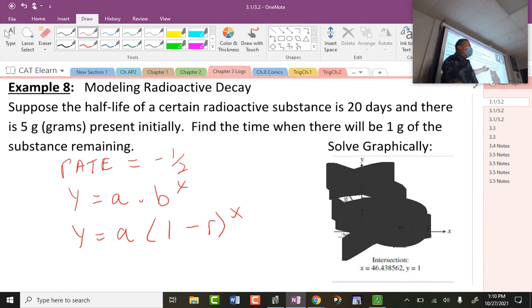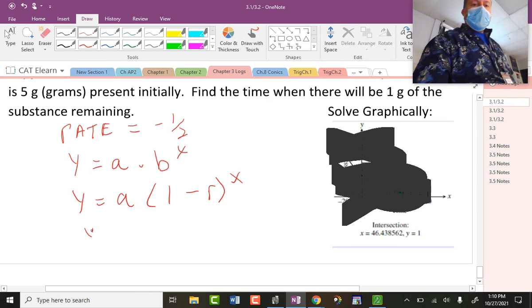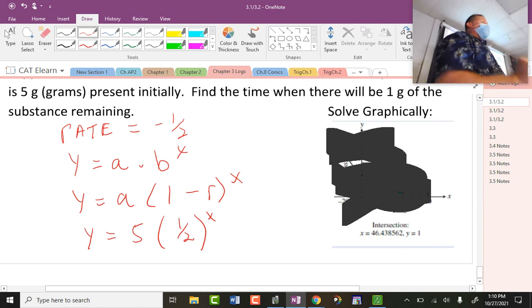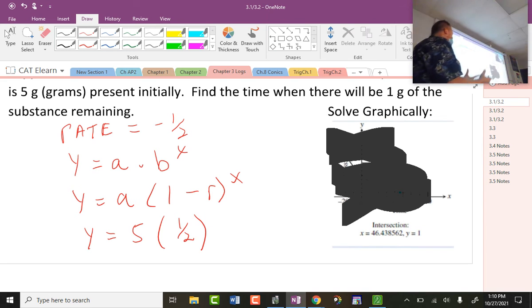The B becomes 1 minus a half, which is what? What's 1 minus a half, everybody? What is 1 minus a half? It's a half. I went too fast. I was upset that people couldn't do 1 minus a half. Okay, so doubling, 2 goes in for B; a half goes in for B when it's a half-life.